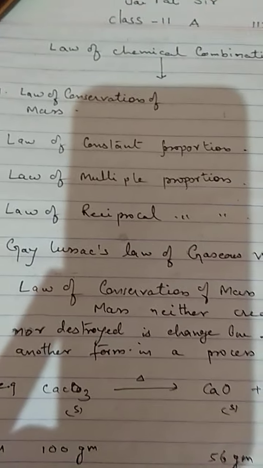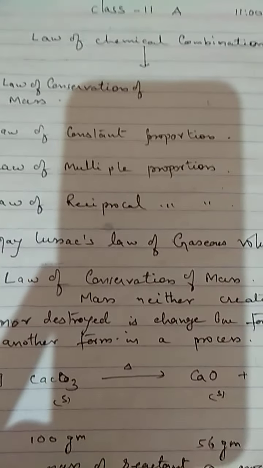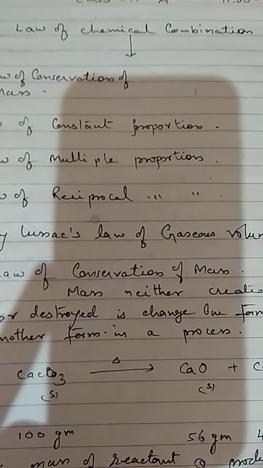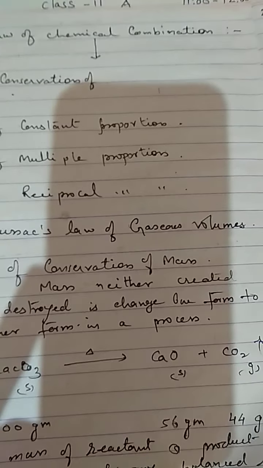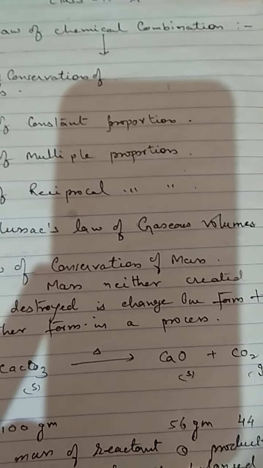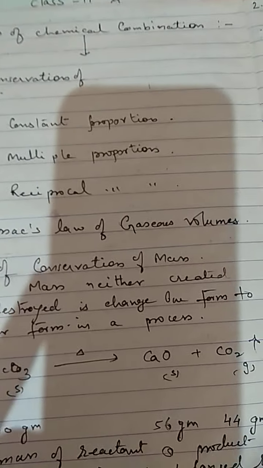For example, carbon combines with oxygen to form carbon monoxide and carbon dioxide. Here we will find the ratio of carbon monoxide and carbon dioxide. By keeping the mass of carbon the same, we will find the oxygen mass is always in a simple ratio,